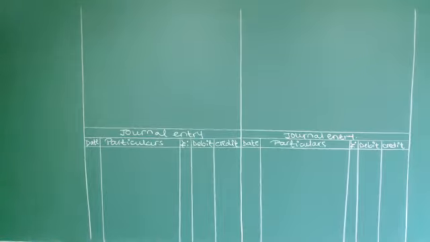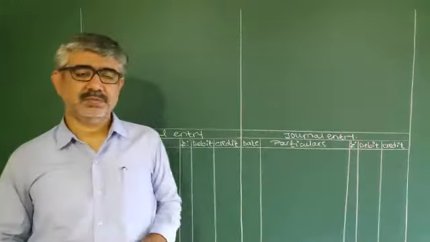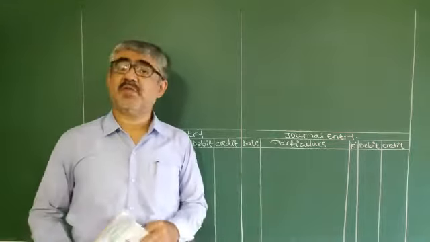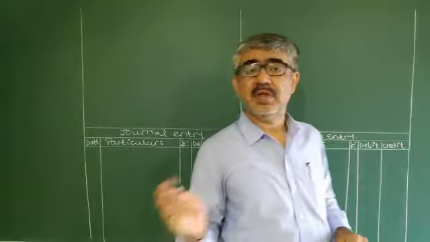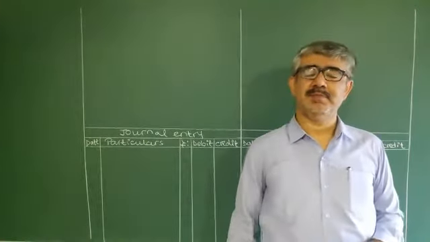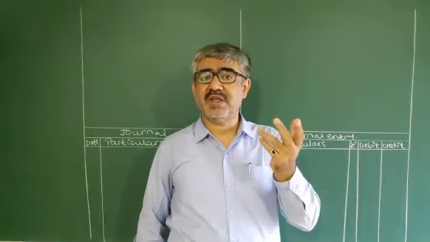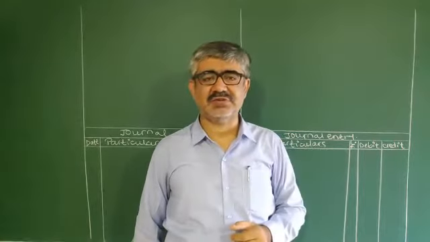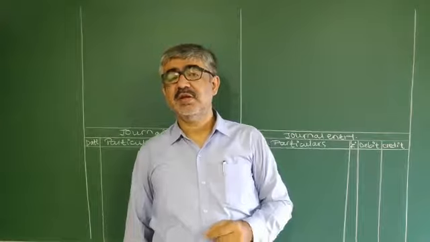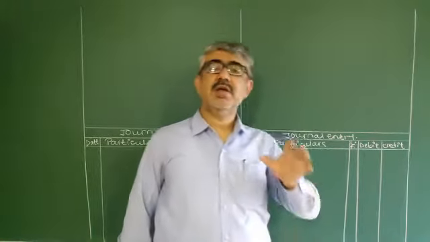We started solving goodwill questions of the retirement chapter. Three questions we already solved out of 6. So 50% is over, and you know that in that 50% there was nothing new except one entry. Which one was the entry? Not of old goodwill, that is common like it was in admission. But this is special for retirement.